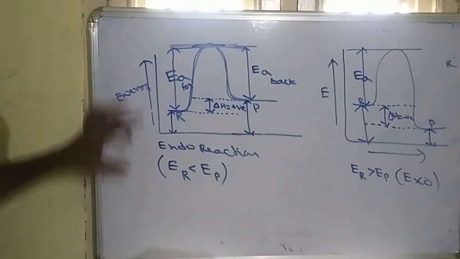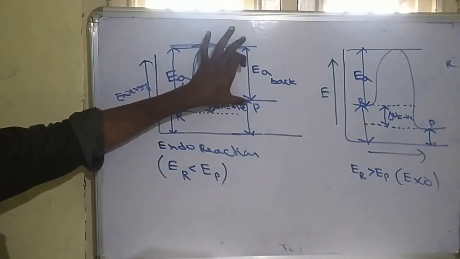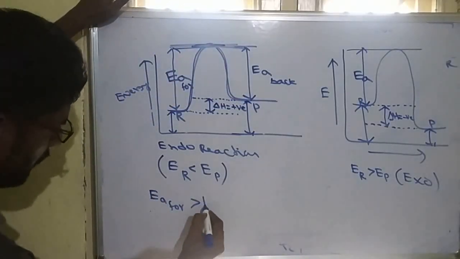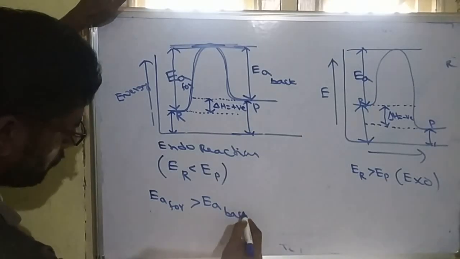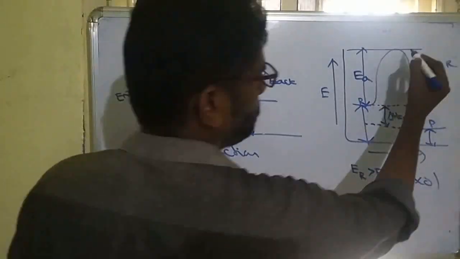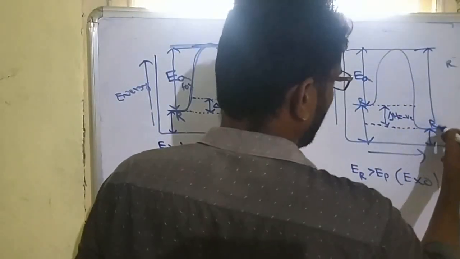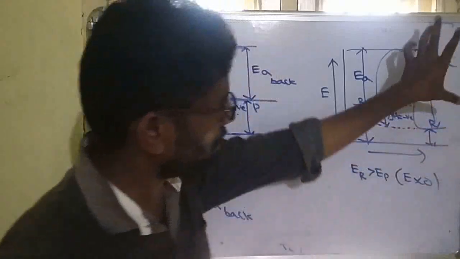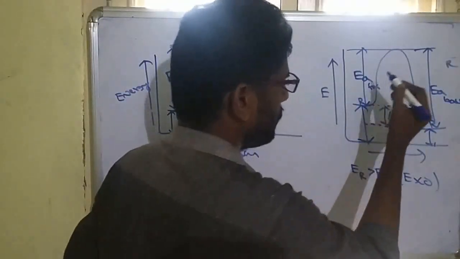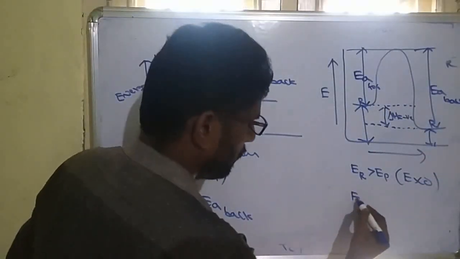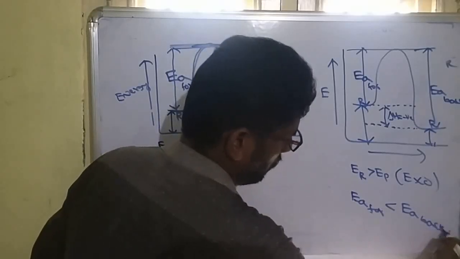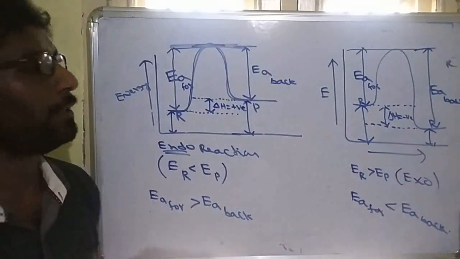So here, which is higher? The forward energy is more than the backward energy. So the activation energy of forward is more than the activation energy of backward when the reaction is endothermic. Similarly, when products are converted to reactants, this much energy is required. This is for backward and this is for forward. Here the activation energy of forward is less than the activation energy of backward for exothermic reactions.